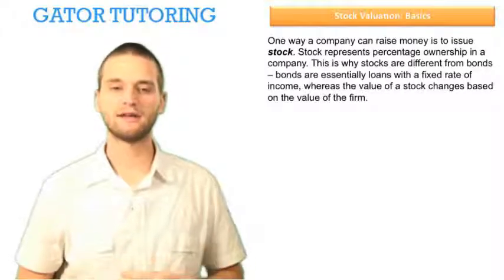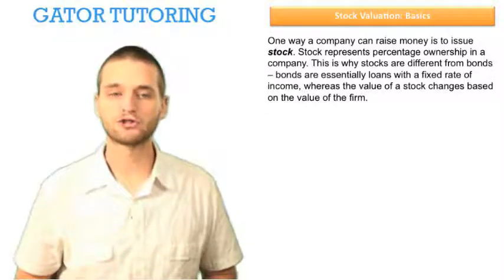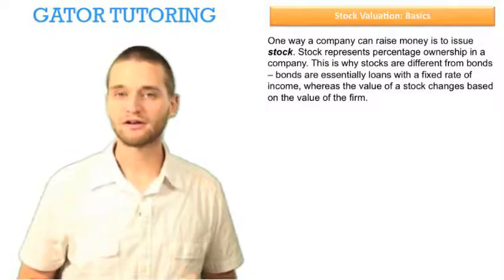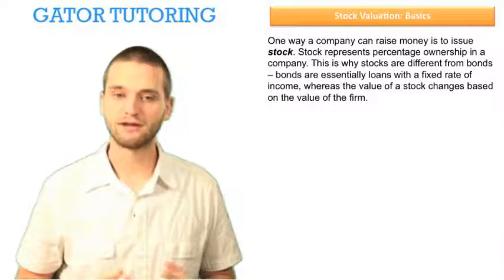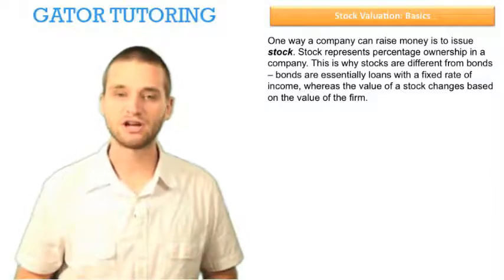So one way a company can raise money is to issue stock. Stock represents percentage ownership in a company. This is why stocks are different from bonds. Bonds are essentially loans with a fixed rate of income, whereas the value of a stock changes based on the